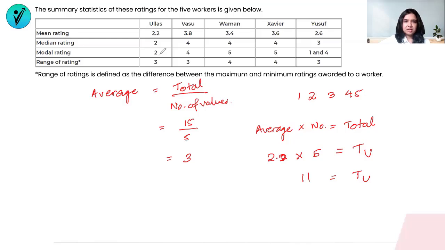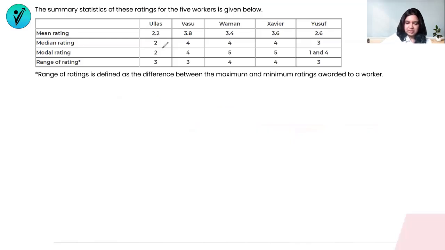Now, suppose Ulhas has a median of 2. Median is basically the central value, or the value that comes right in the middle when you line up your numbers in either ascending order or descending order. So it is the central value, the number that falls in the center of the line. That's about it. For example, if I have the lineup 1, 2, 3, 4, and 5, what is going to be my median for this set of numbers?